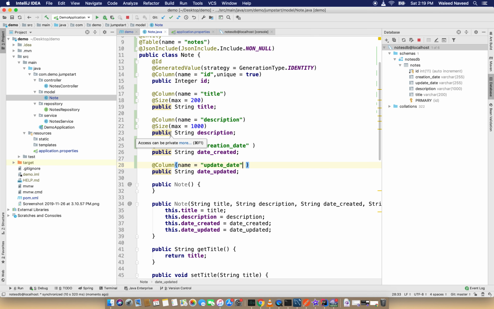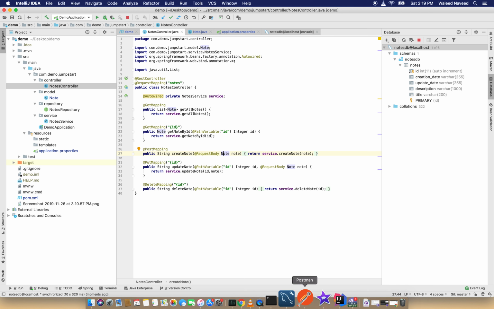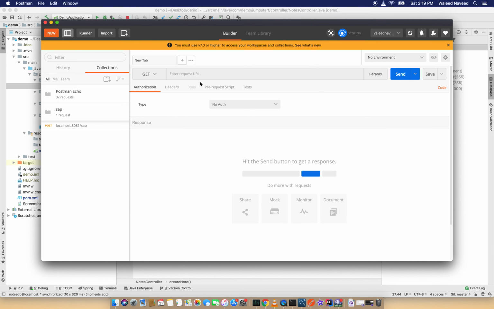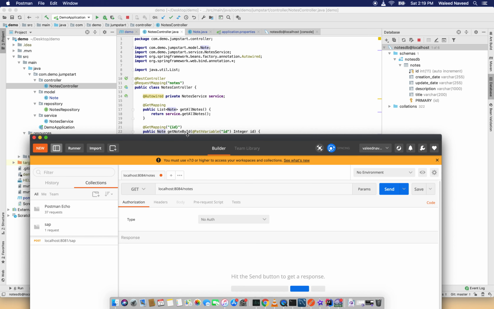Now let's quickly call all these APIs and see if they are working properly. First I'm going to create a note, so I'll call create note. Let me open Postman, as my code is running on port 8084. The request mapping we used is notes.